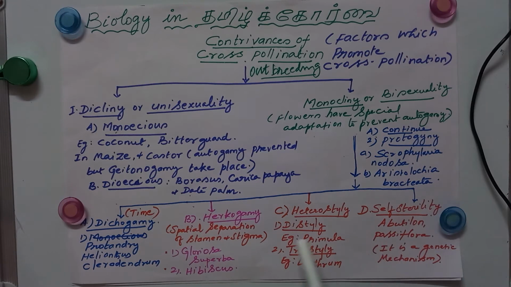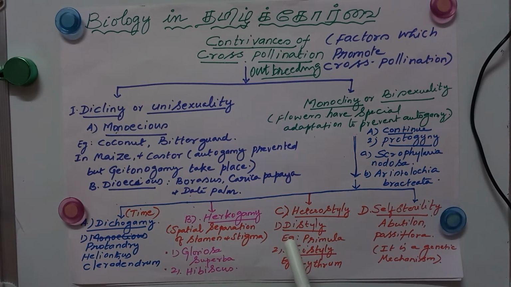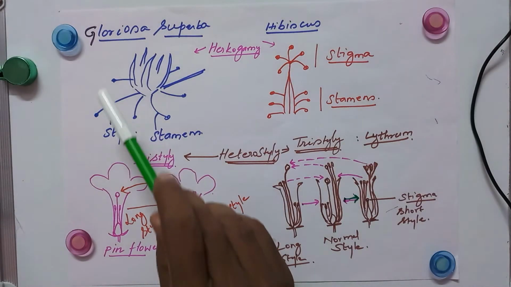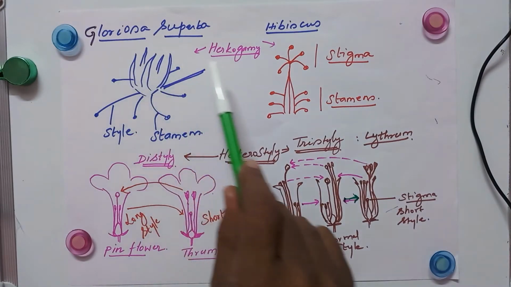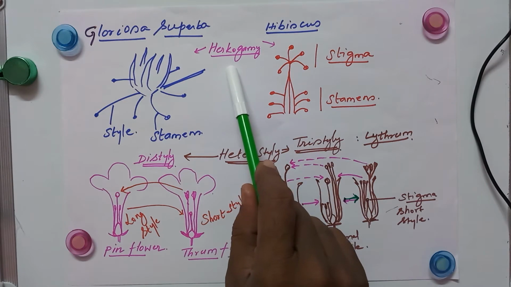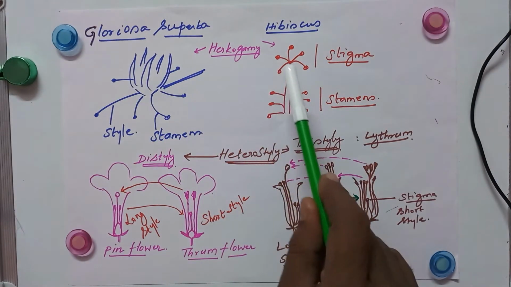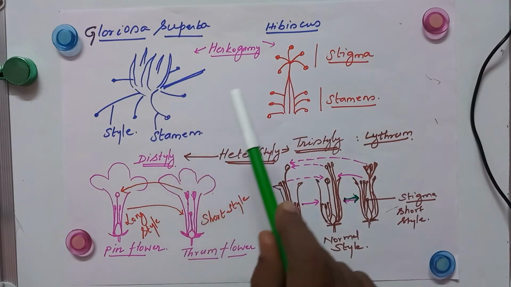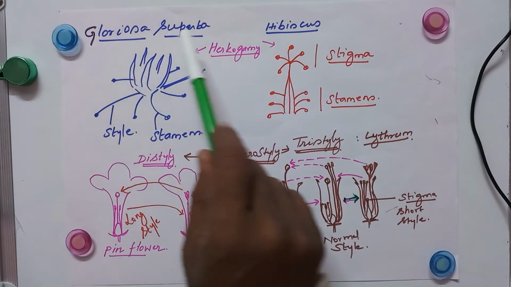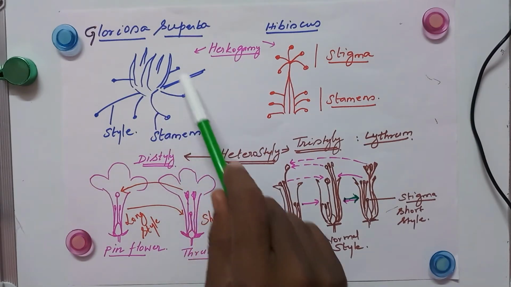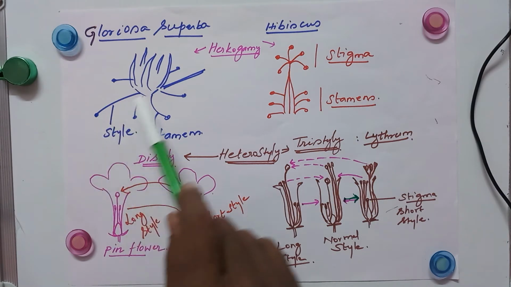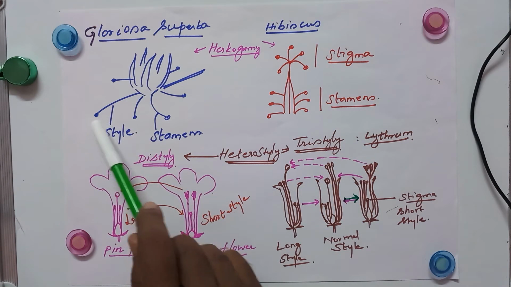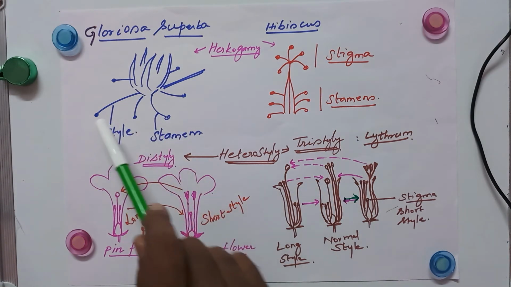Okay, so we are now going to discuss hercogamy and heterostyle. Here we are going to discuss the concept with pictures. Hercogamy: the spatial arrangement of the stamen and style not favoring self pollination in Gloriosa superba. So these are the stamens and this is the style. Okay, so this is the stigma. So there is no possibility of pollen grain reaching this stigma.